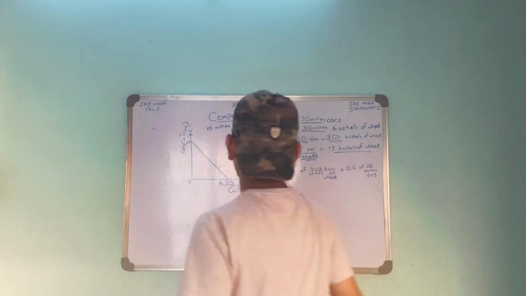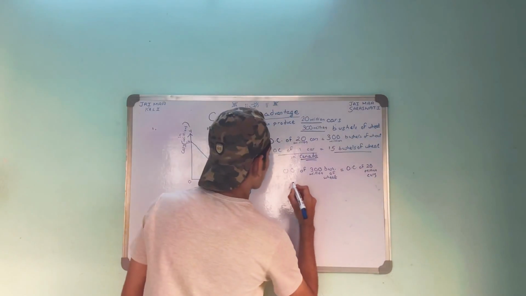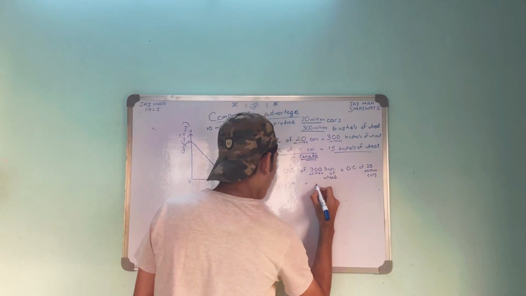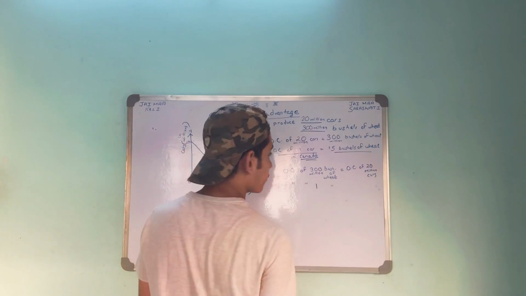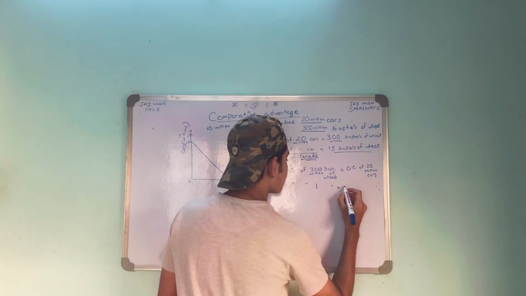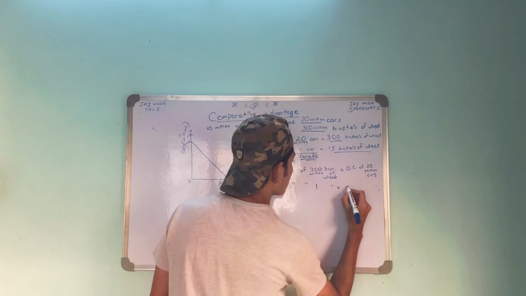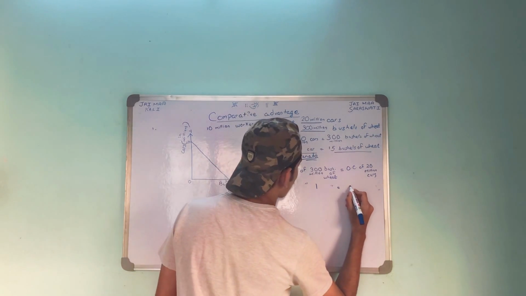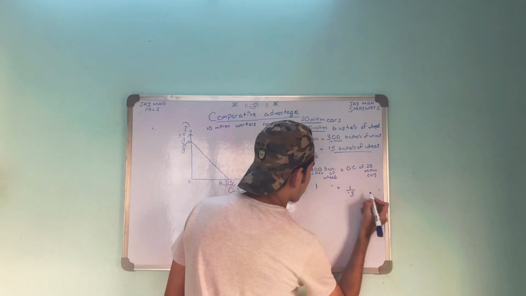Let's simplify this too. The opportunity cost of one bushel of wheat will be 20 divided by 300, which turns out to be 1 by 15.